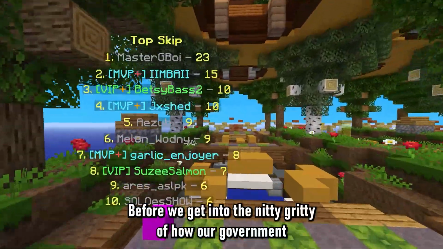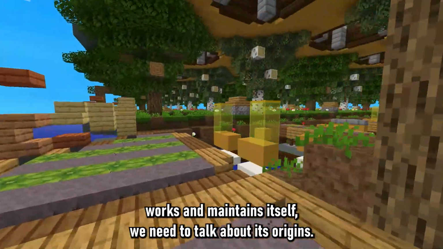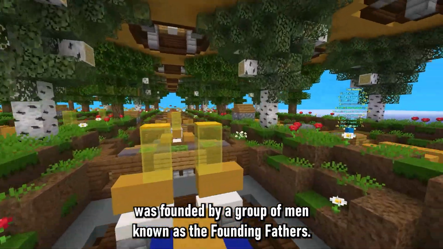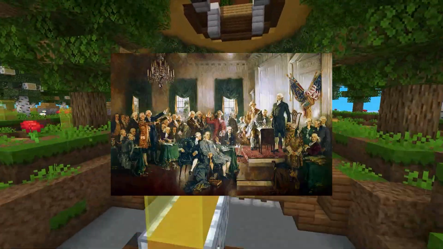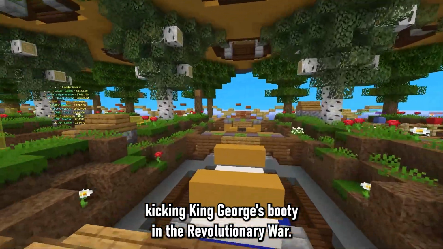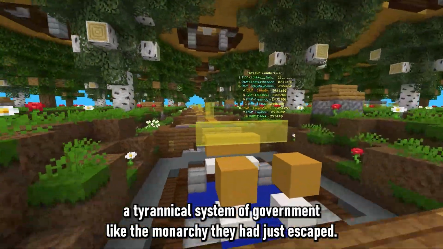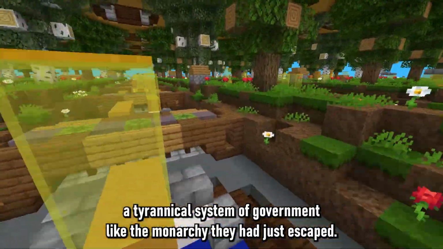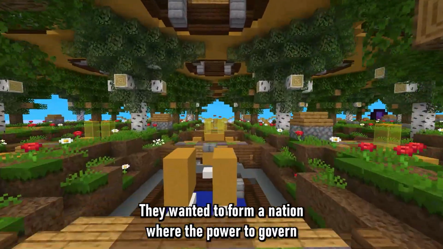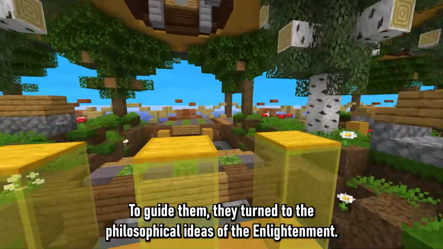So let's begin. Before we get into the nitty-gritty of how our government works and maintains itself, we need to talk about its origins. As you may know, our government was founded by a group of men known as the Founding Fathers. They came together to create a new government after kicking King George's booty in the Revolutionary War. For them, priority number one was to avoid creating a tyrannical system of government like the monarchy they had just escaped. They wanted to form a nation where the power to govern was in the hands of the people. To guide them, they turned to the philosophical ideas of the Enlightenment.